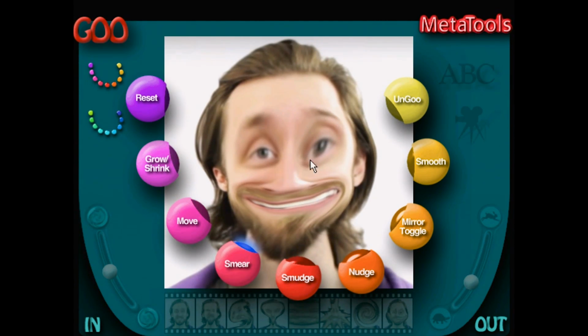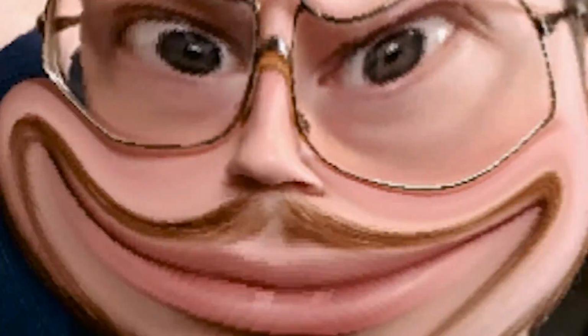was fun. The way this worked is due to its underlying graphics engine called Amazon, which generated an intermediate version of your image, then applied it as a texture to a polygonal grid, consisting of over 100,000 triangles. And that's why you get this weird geometric effect when you look closely at any gooified images.